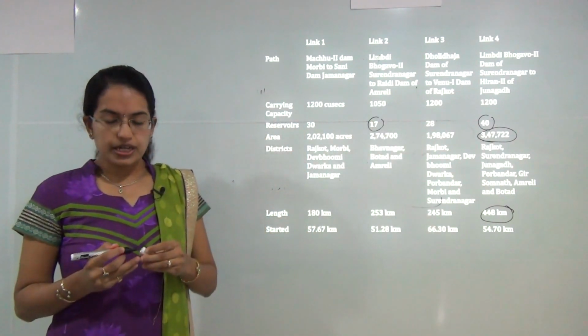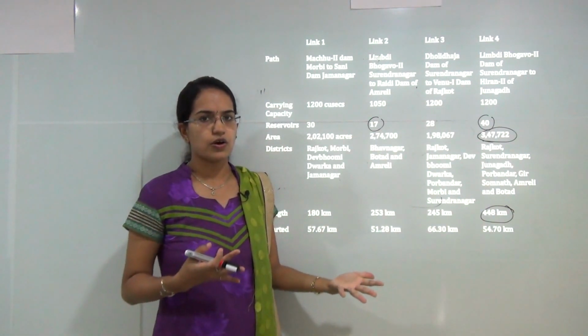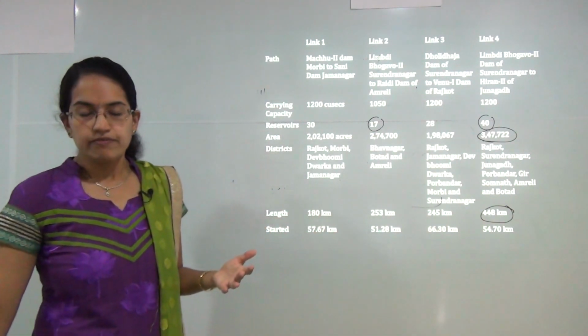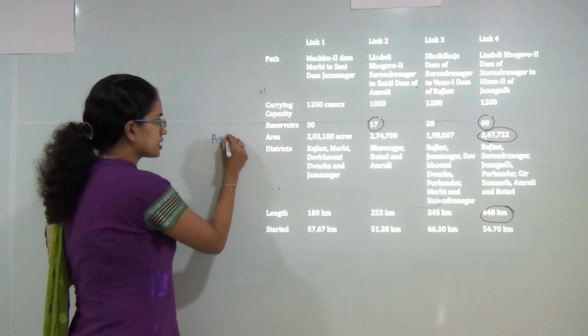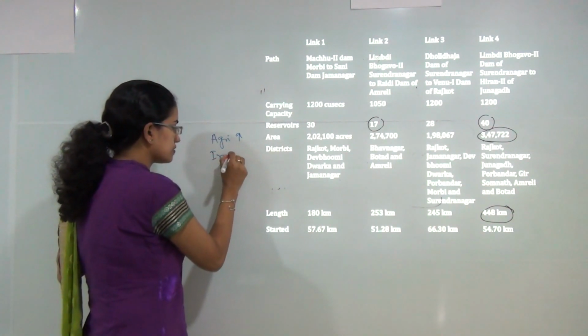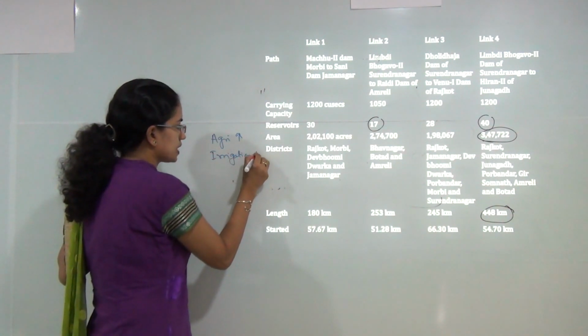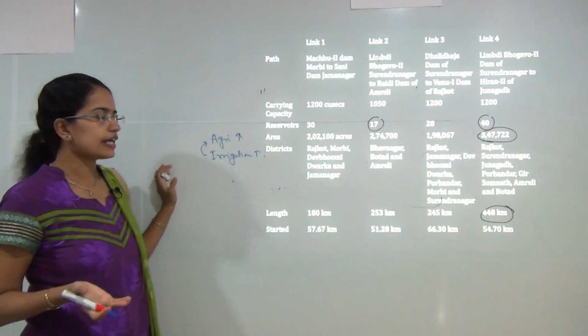Now the important thing is, with this SONI Yojana, what could be the benefits accruing to the Saurashtra region? When we talk about benefits, the first thing is that it would increase agricultural productivity and irrigation facilities. This irrigation facility would lead to an agricultural productivity hike.